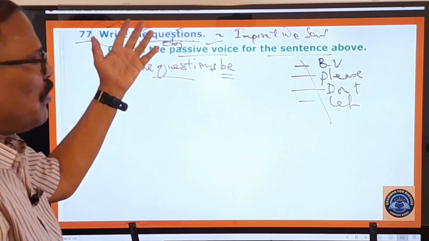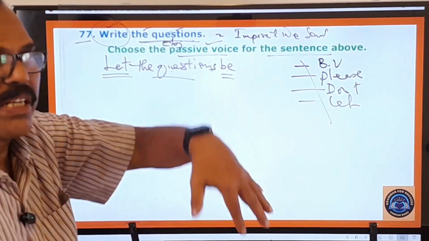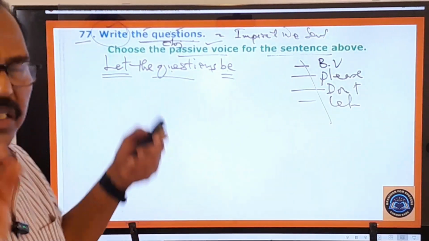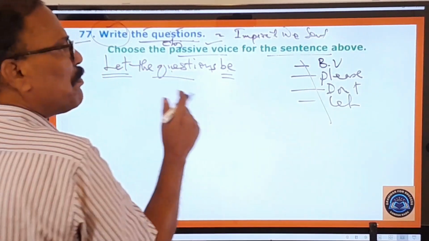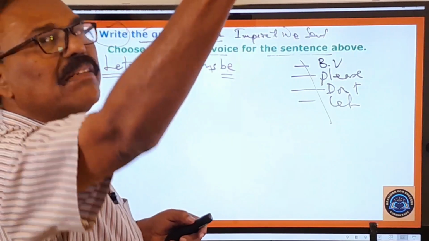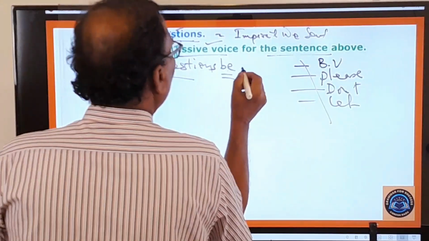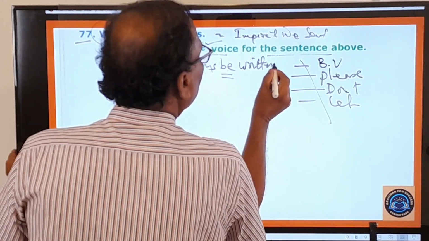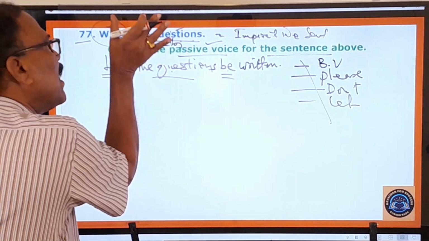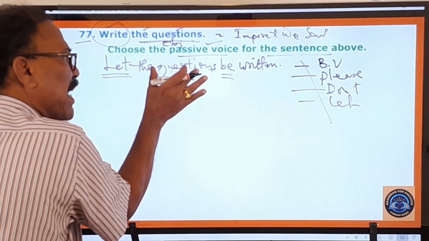So there is a rule. So what is the past participle form of write? Write, writing, wrote, written. That is the fourth form. So therefore, let the questions be written. Clear? So this is how you have to change this imperative sentence into passive voice.